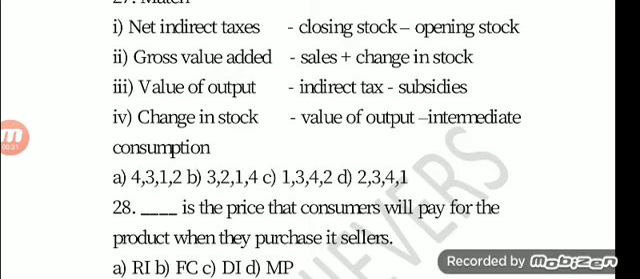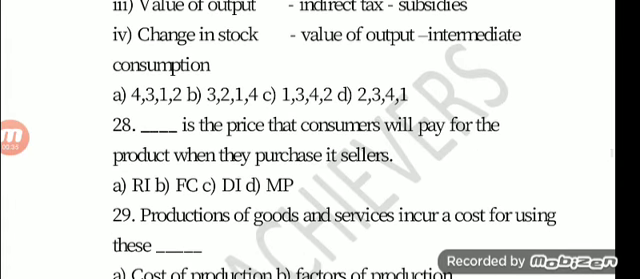Question number 28. Dash is the price that consumers will pay for the product when they purchase it from sellers. Option A, RI. Option B, FC. Option C, DI. Option D, MP. The answer is option D, MP. MP means market price.